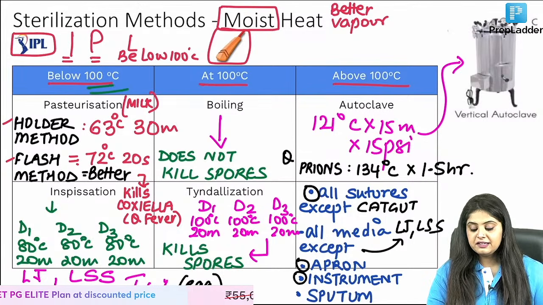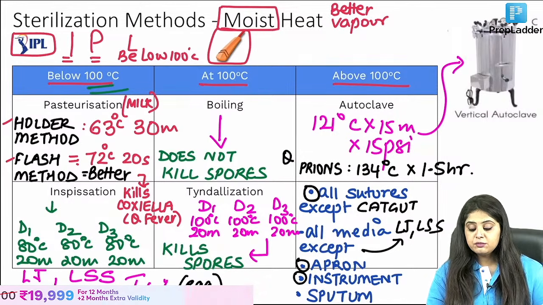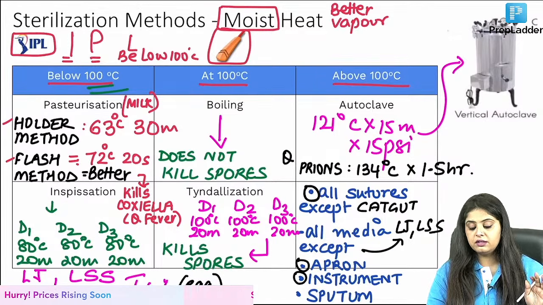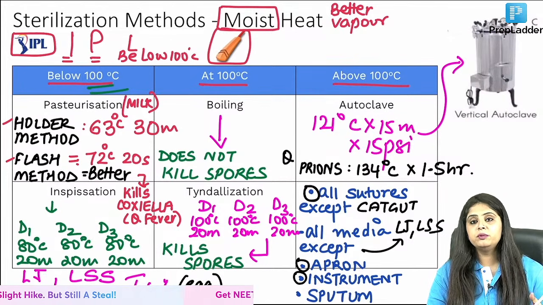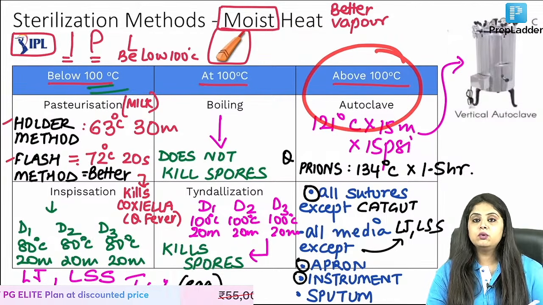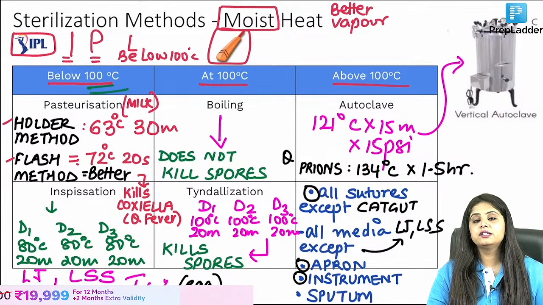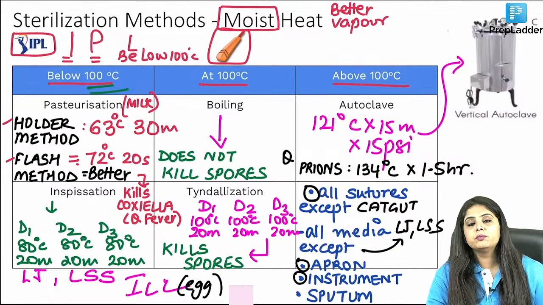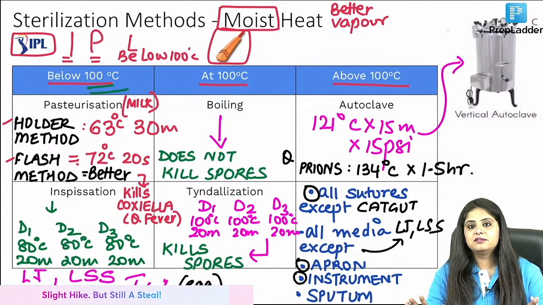Ma'am, nowadays they are saying yes, you can put it even in routine practice, but textbooks still say that hot air oven is preferred. But I would not expect that you would get a question on sharps, because to be very honest, practically even in the OTs the sharps are being put in the autoclave. We have seen this in practice, but textbooks say that hot air oven is better for the sharps. So I don't think that kind of a question would be put up, because what is being practiced globally is not something that they would test you on.